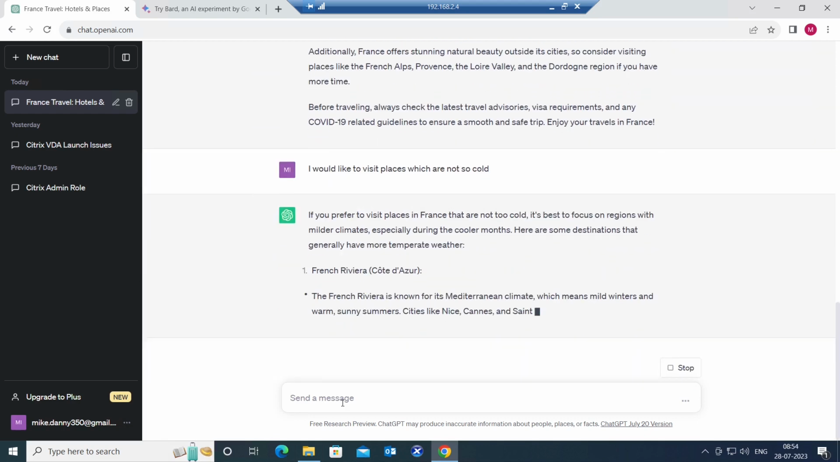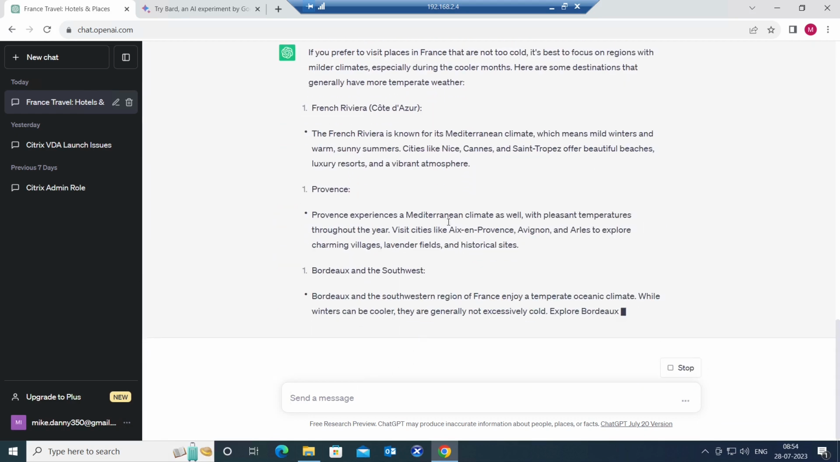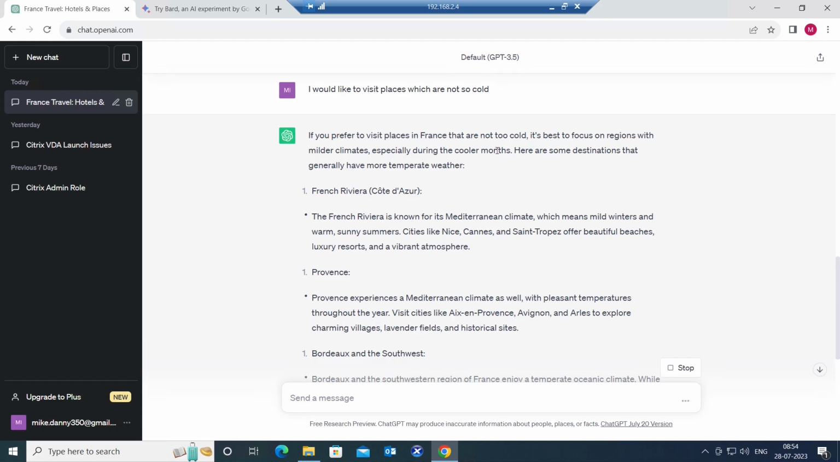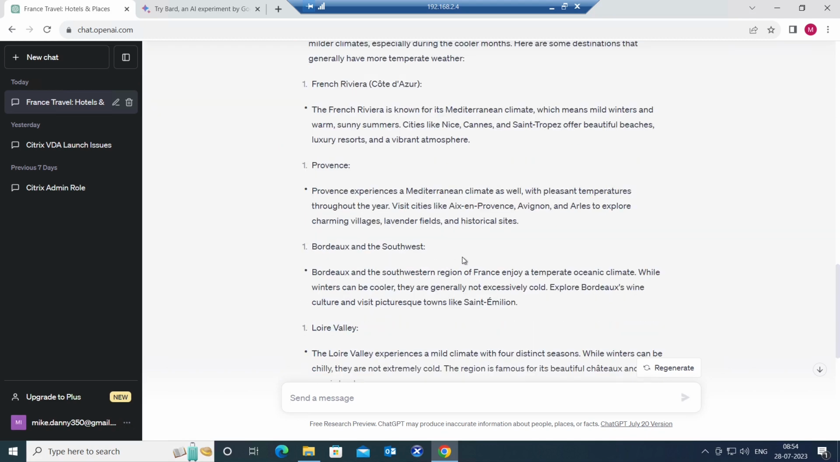So it is also responding to you now. If you prefer to visit France when it's not too cold, it's best to focus on regions with mild climates, especially during cooler months. Here are some destinations that generally have more temperate weather: French Riviera, Provence, Bordeaux, Loire Valley. So it is recommending a lot of places according to your requirement. Okay, so this is the best part of ChatGPT application.